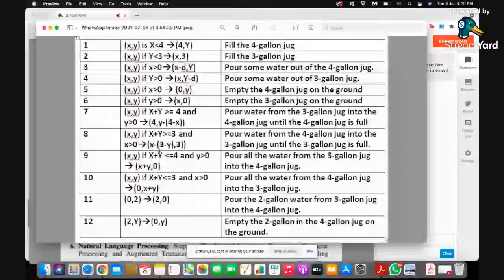That is the total set of production rules. In each state, not all rules will be applicable, but whichever rules are applicable, you can apply them and go to the next state. From the first state, you can apply 3 rules or else 2 rules, and in the next state you can apply 3 rules, and so on. You can apply the rules which are applicable in that state, and you can reach the goal state. That is how we can explain this problem to the system as a state space search.